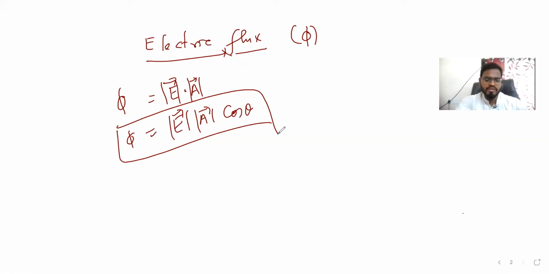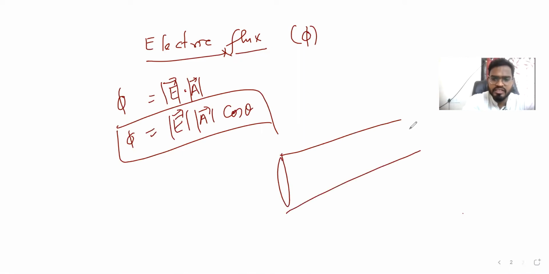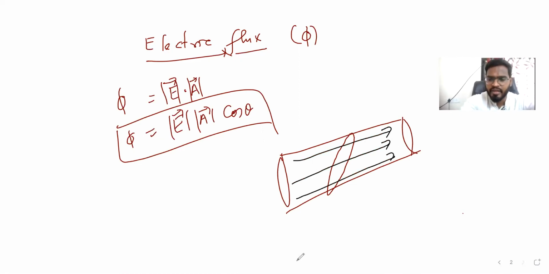If both are perpendicular to each other, right? Then there is no problem at all. When both the directions, area direction and electric field direction, are parallel, no problem. But the problem comes is what? Suppose air is passing like this, passing in this cylinder, and then we consider the direction of area element is this. Now there is a problem. Guys, the problem is electric field is passing like this, right? Now area direction I took like this, so it is making some angle here, right?